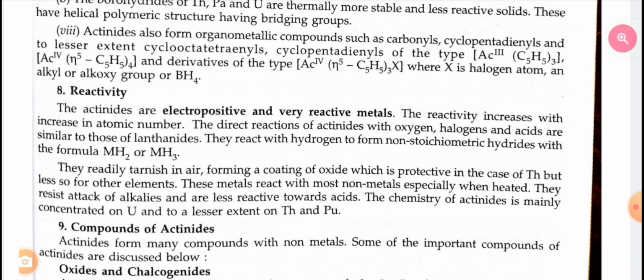They readily tarnish in air, forming a coating of oxide which is protective in case of thorium but less so for other elements. These metals react with most known metals, especially when heated. They resist attack of alkalis and are less reactive towards acids. The chemistry of actinides is mainly concentrated on uranium and to a lesser extent on thorium and protactinium.